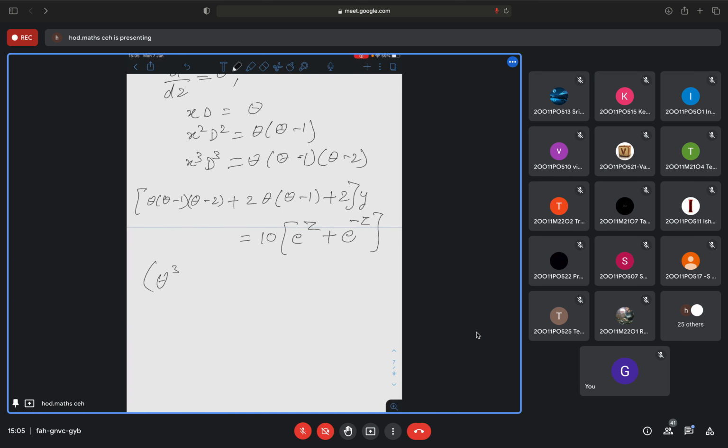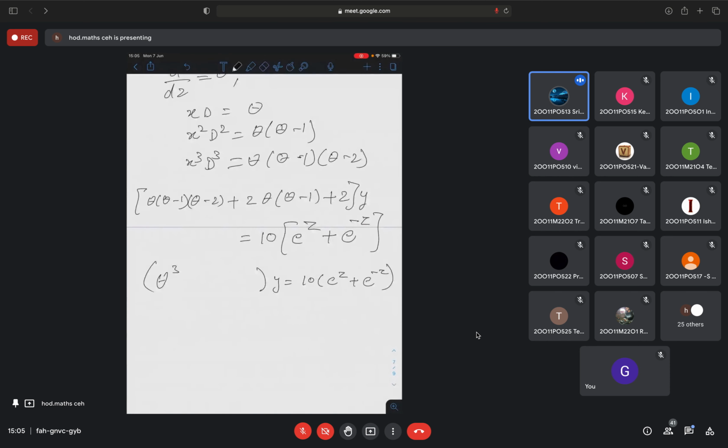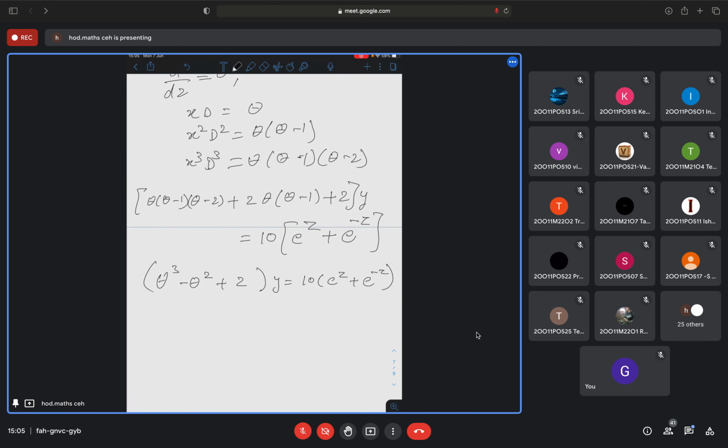Theta cube minus theta square plus 2. So this is what you are going to have: theta cube minus theta square plus 2, y is equal to 10 into e to the power z plus e to the power minus z.